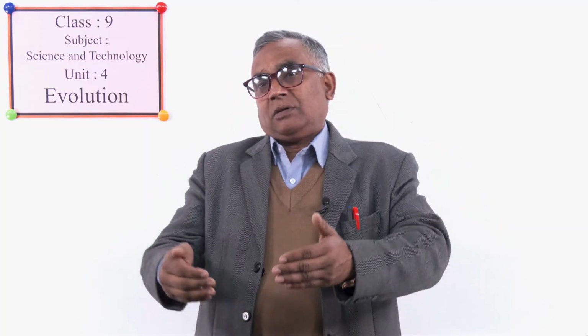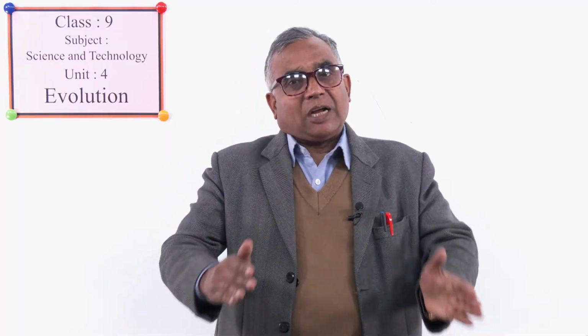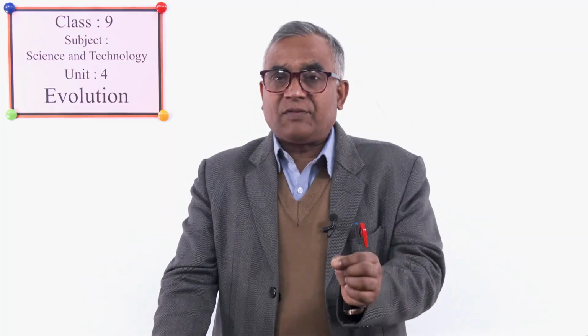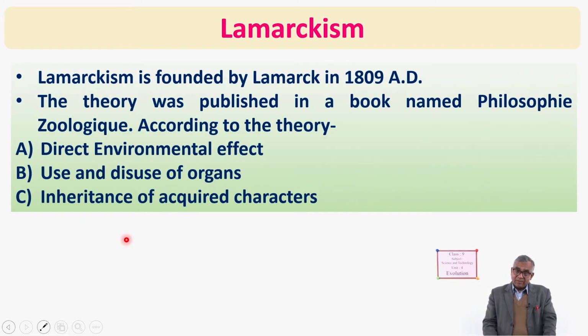So those characters which are gained after birth by the use and disuse of organs, especially by use of organs, are called acquired characters. Here Lamarck said that the acquired characters are transferred into the next generation, that is inheritance. Transfer of characters from parents into offspring is called inheritance. Okay, so that was about Lamarckism.